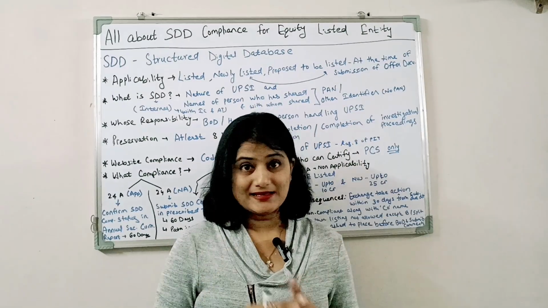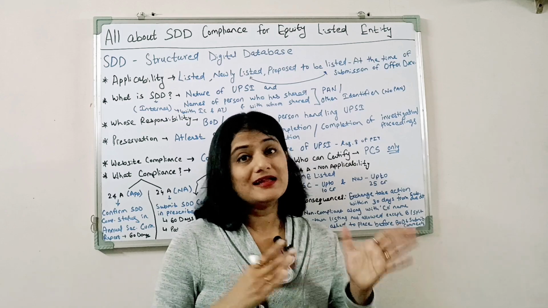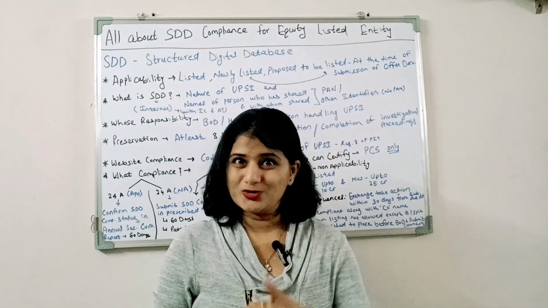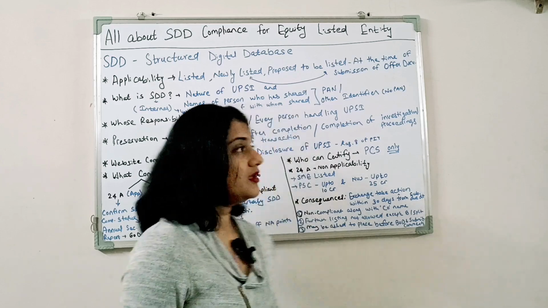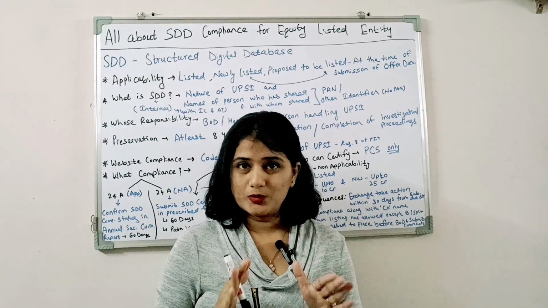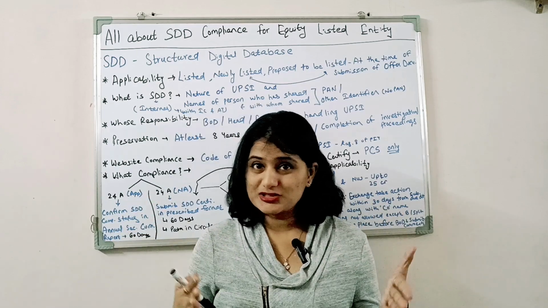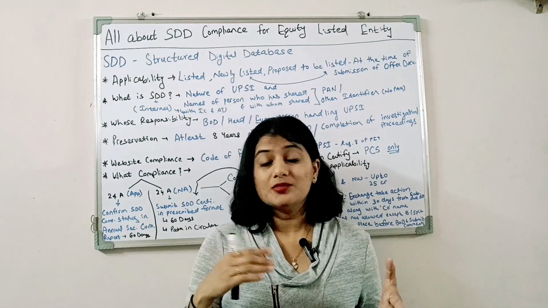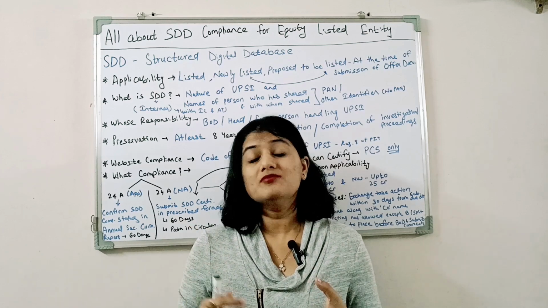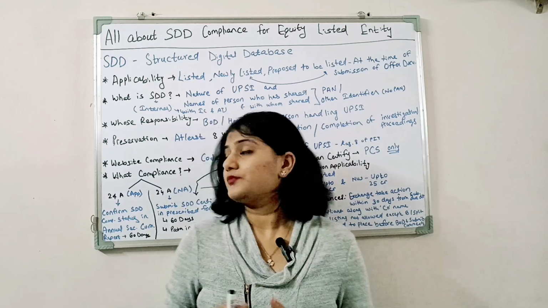In case PAN is not available, for example, such person is other than an Indian resident, in such case, any other identifier authorized by law. So these are the minimum information required to be in the SDD. However, the company may include additional information, for example, the purpose for sharing such information, the date and time when the information is shared, etc.